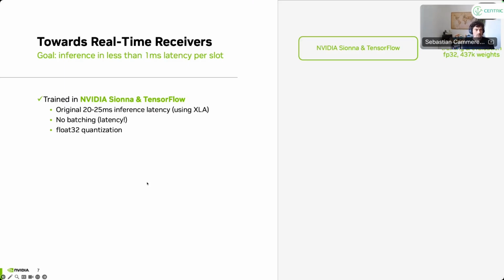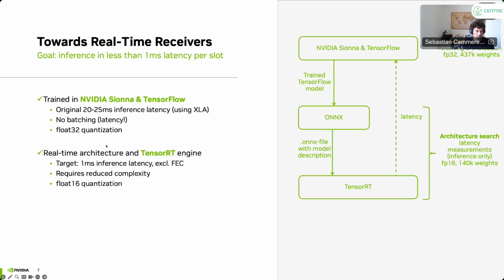But there are also a couple of things. It was just TensorFlow, no TensorRT. We didn't really optimize for it, and there was no batching. That's something we learned during the project: when you do real-time inference, you cannot do any batching, because you cannot queue multiple slots, as that would already add up latency. So you need to do the processing on a per-sample basis. And also quantization is, of course, a topic. So that was all done in float 32.